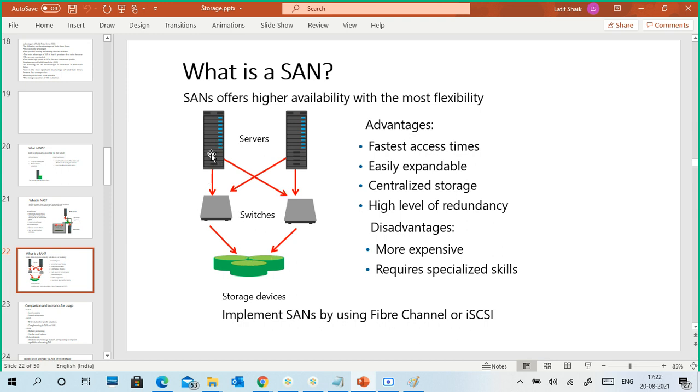You can see this is connected to here, here, and here as well. If you see these arrow marks, which topology is it? This device is connected to this one and this one. This is connected to this one and this one. Both are connected to this one. Which type of topology is it? Any guess?